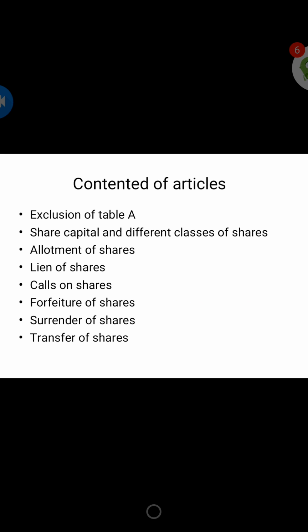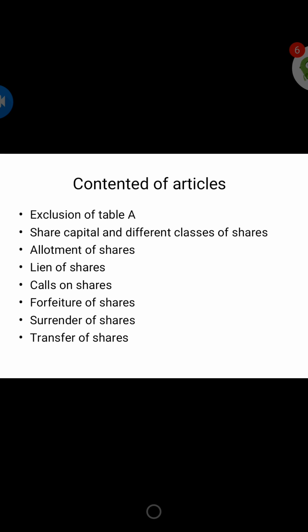However, while designing articles, the company must see that they do not go against the provisions of the Companies Act and the memorandum. Whatever is stated in the memorandum and in the Companies Act, taking that as a basis, you are going to prepare your rules and regulations, which we call articles. Whatever you do should not be against the provisions given in the Companies Act and in the Memorandum of Association.